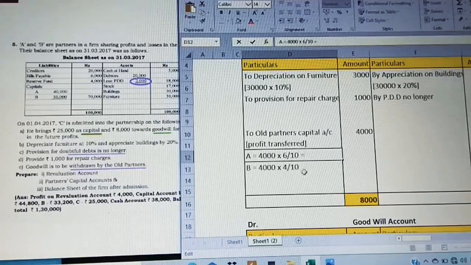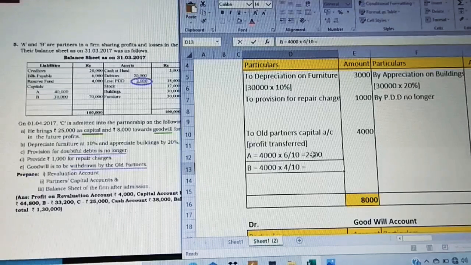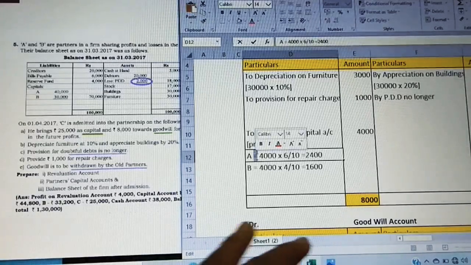Let us see what actually the value we get. 4000 into 6/10 is 2400, and 4000 into 4/10 is 1600. So we have also distributed the profit to the old partners.